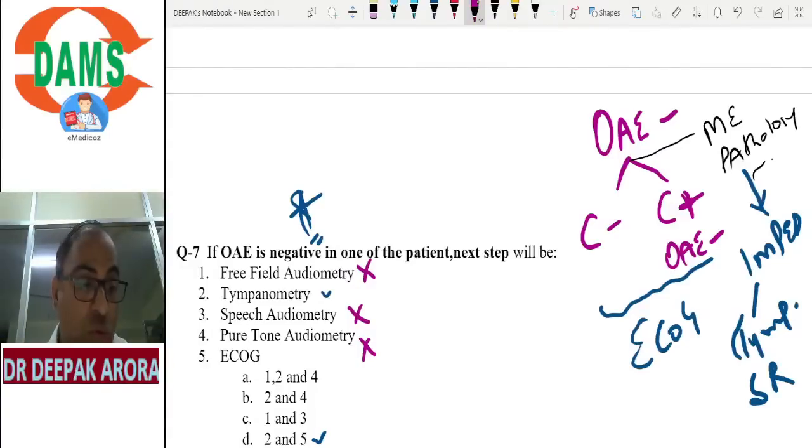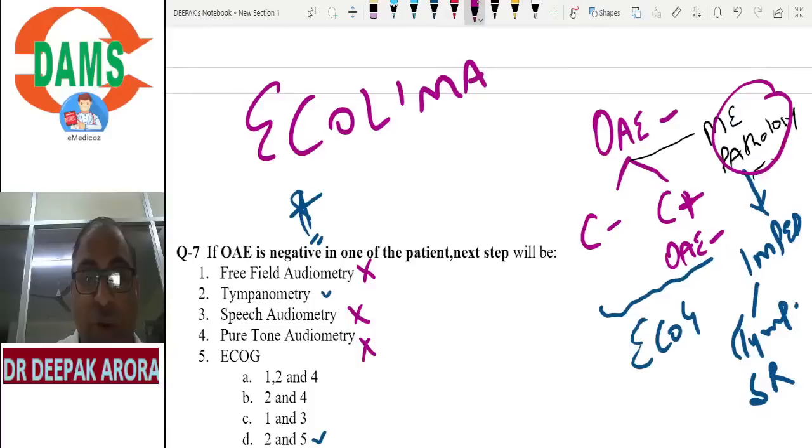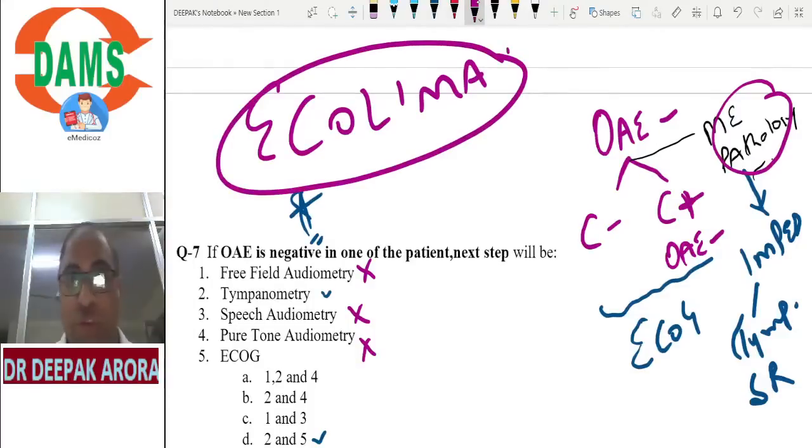Motive of the MCQ: otoacoustic emission should be on your tips. Investigation of choice for conductive deafness, middle ear pathology is impedance audiometry, should be on your tips. Electrocochleography findings should be on your tips. BERA, brainstem evoked response audiometry, the whole pathway. This year the question will not be there because last time they asked the same question twice. So for the auditory pathway, they will not ask the pathway, they will ask you something else.